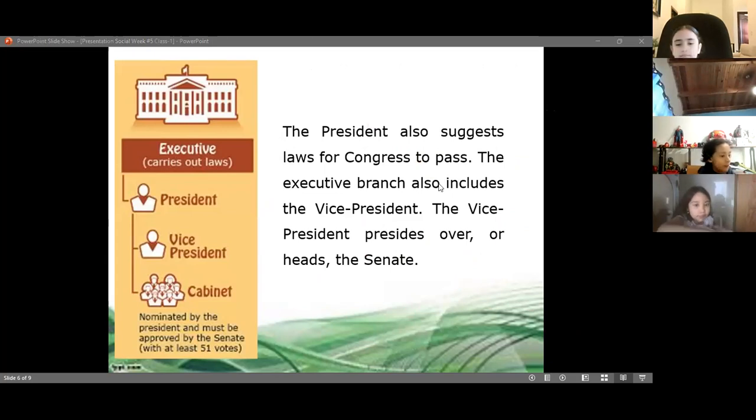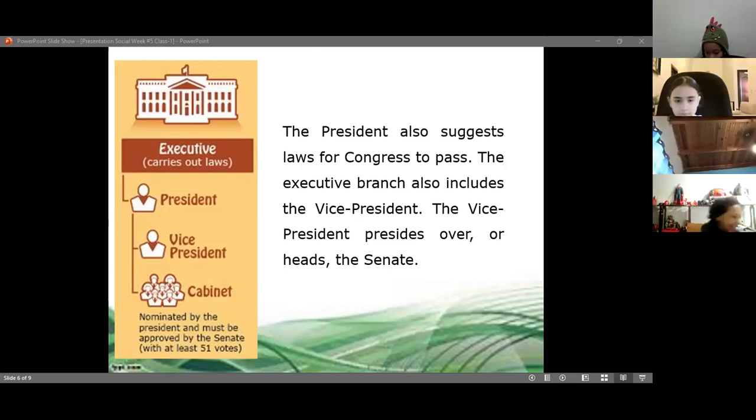Okay. The president also submits letters for the Congress to pass. The executive branch also includes the vice president. The vice president presides over and heads the Senate.